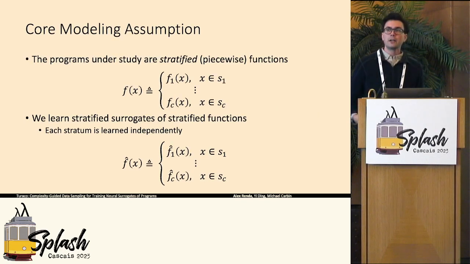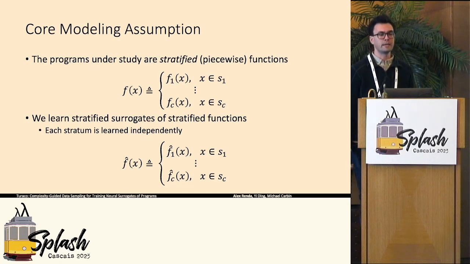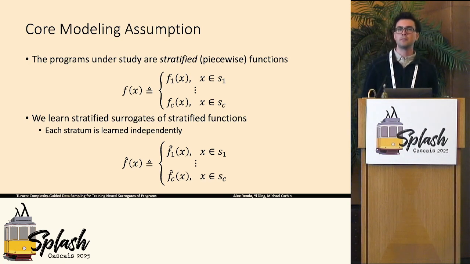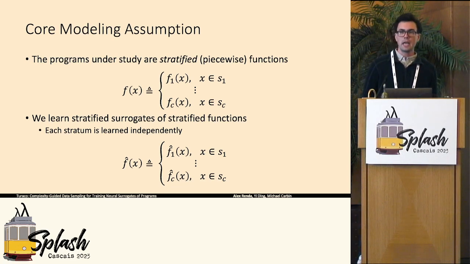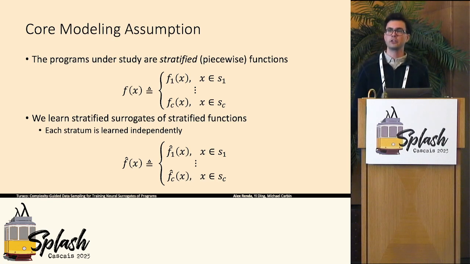So I've laid out a lot of the intuition. Let me lay out some of the actual formal foundations behind our approach. The core modeling assumption that we have to make is that the programs under study denote these stratified functions. These are piecewise functions. Essentially, we assume that the program applies a different function to each different region of the input space. And to learn a surrogate of such a stratified function, we learn a stratified surrogate, which is itself a piecewise surrogate. So we learn each surrogate of each different function stratum independently.